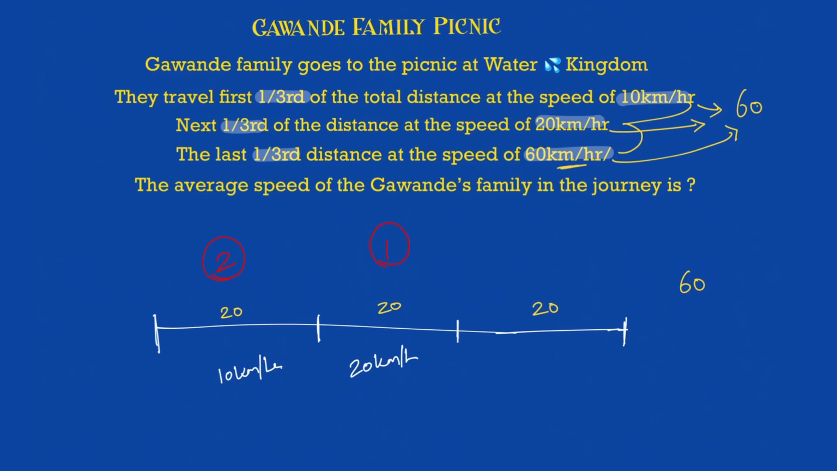Now what? I'm going at a speed of 60 km per hour, and I need to travel 20. So what will be required? 20 by 60, which is nothing but 1/3 of an hour.